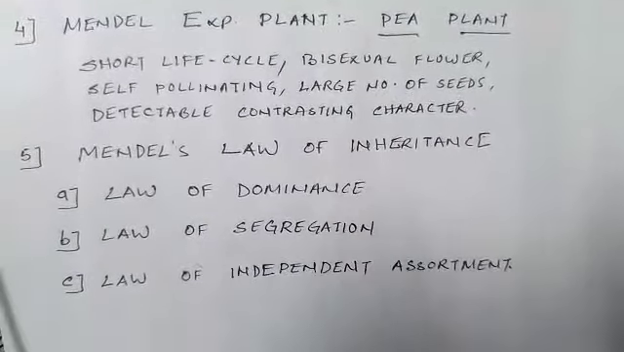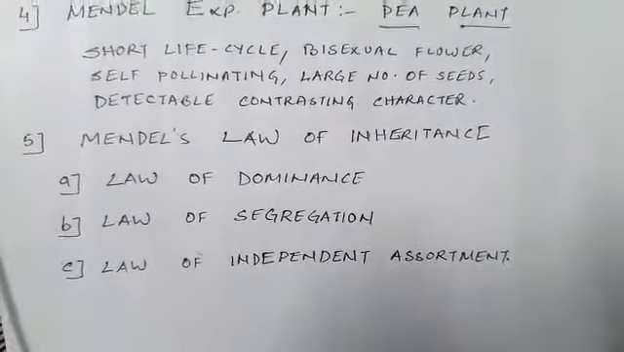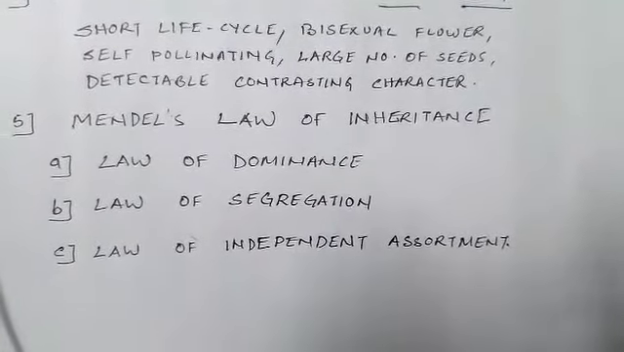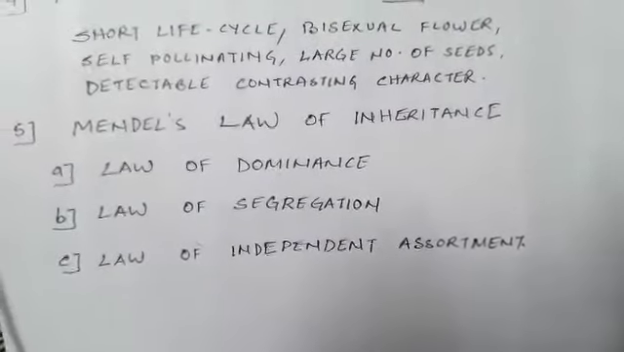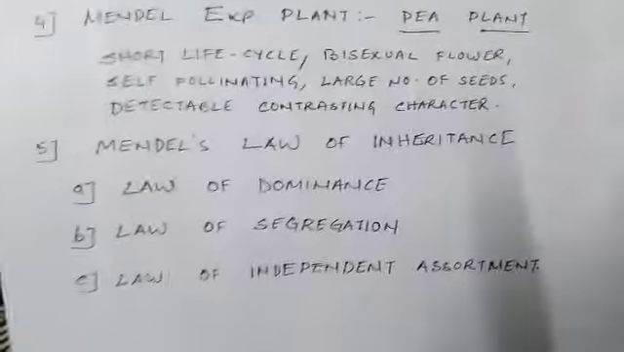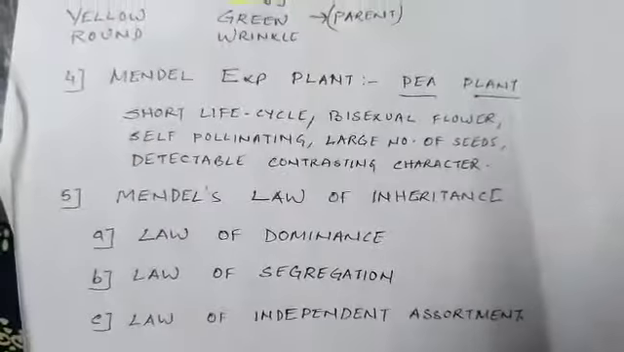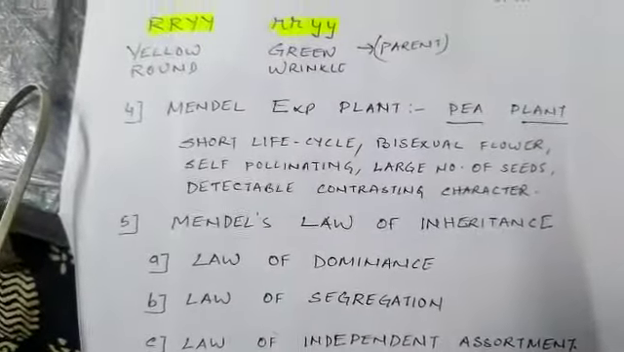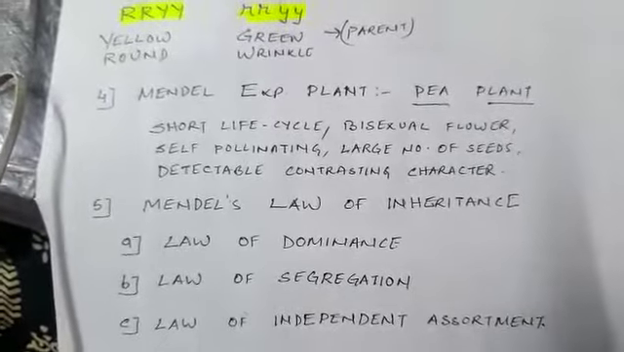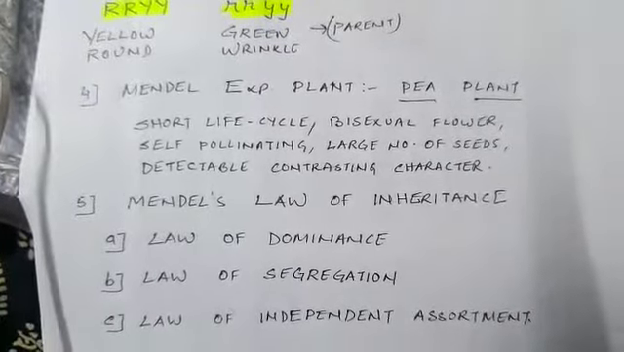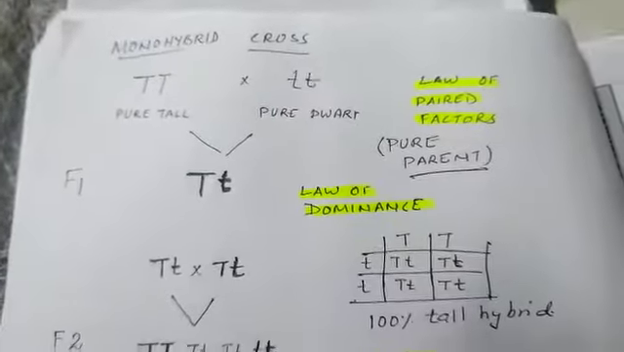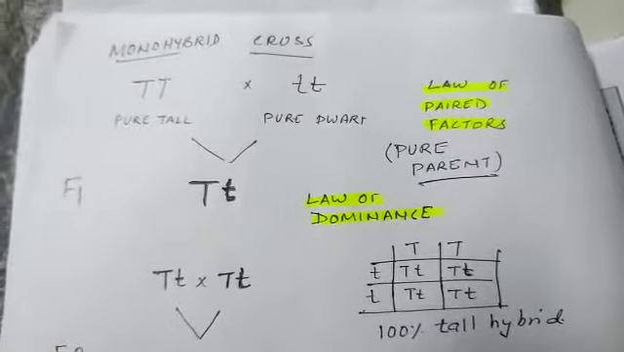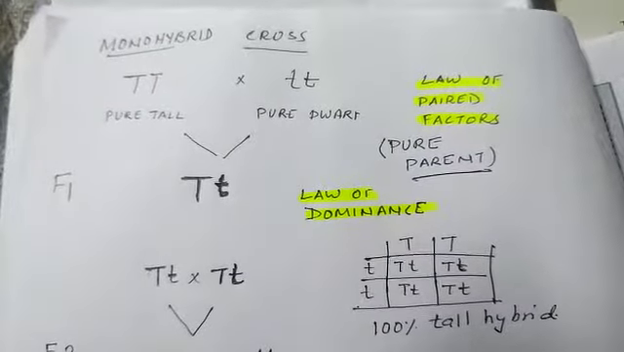In this experiment, he tried to prove three laws: the law of dominance, the law of segregation, and the law of independent assortment. He tried to show that all these laws play a very important role in genetics. Coming to the next part, that is the monohybrid cross. We have seen that in the monohybrid cross, they have shown the law of paired characters.